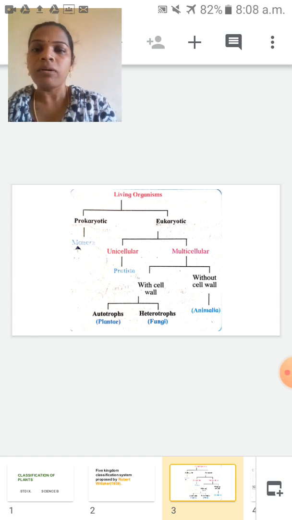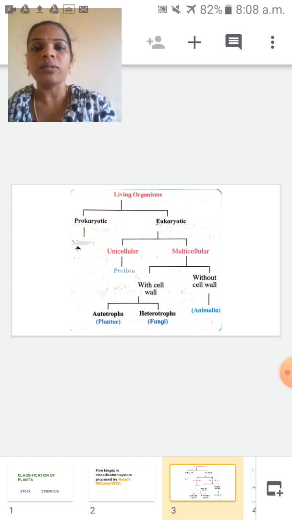The body is made up of only one cell, and that one cell is responsible for all life processes. Multicellular is an organism made up of more than one cell. So eukaryotic means a well developed nucleus inside the cell and membrane bound cell organelles are present. It is divided into two groups, unicellular and multicellular.